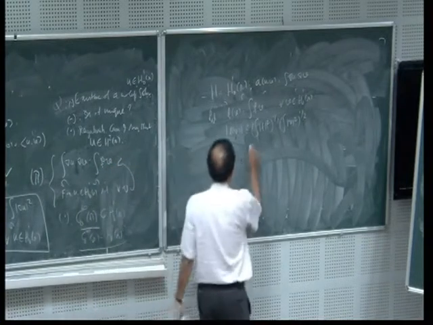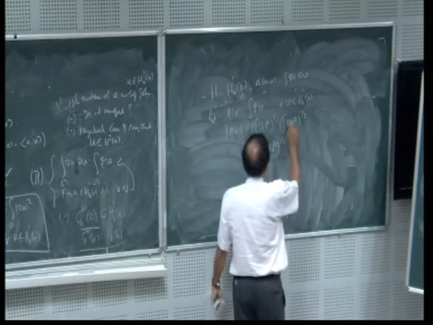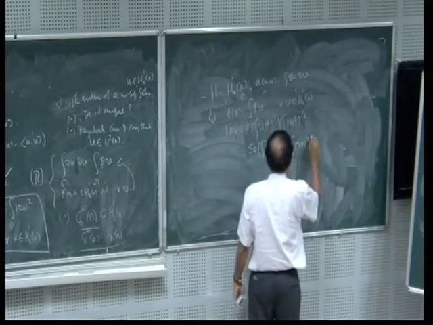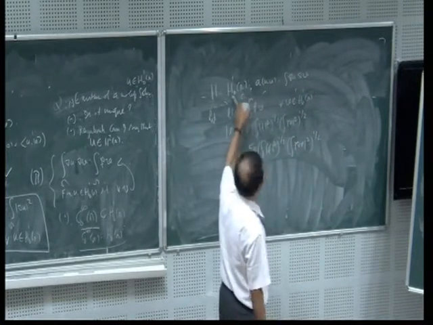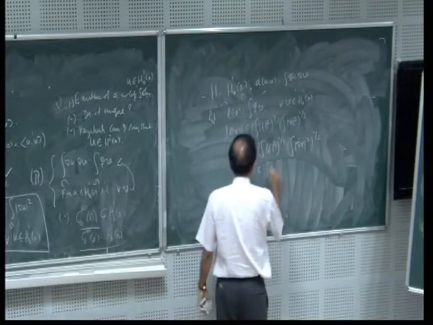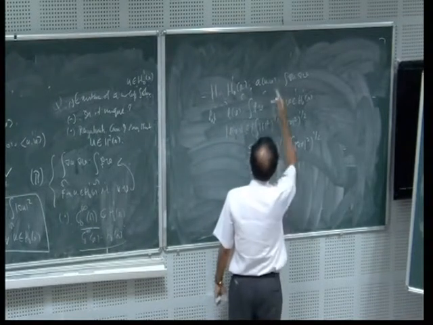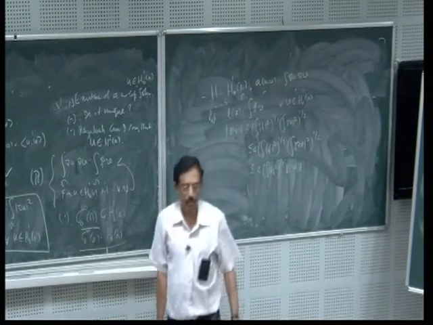This is less than or equal to the integral of |f| squared to the power of half times, by the Poincaré inequality, some constant times the integral of grad v squared to the power of half. But you know that the integral of grad v squared is the norm in H_0^1 of Omega, the new norm. Therefore, this is less than or equal to c times the integral of |f| squared to the power of half times the norm of v, the new norm.